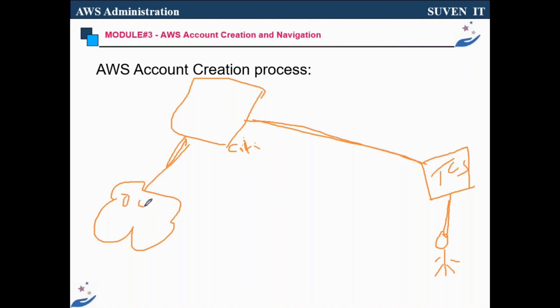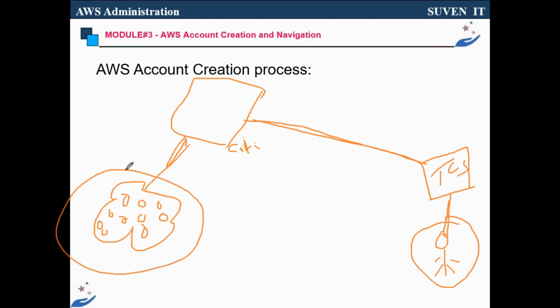Like servers they are buying, databases, or some services. They are using some services to manage their business. So now you need to get an AWS account. You need an AWS account to log in to AWS, and you need to create the server for this client. You need to create the storage for Citibank. You need to manage that.